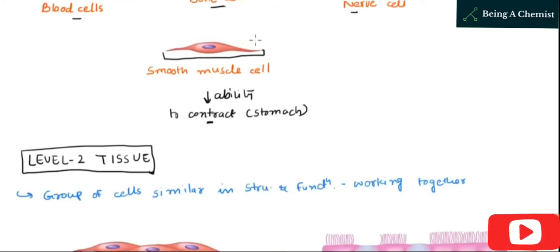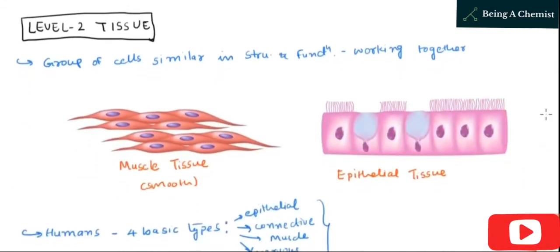So it is obvious that not only one cell can do this specific function, so we need many cells together, and that's how level 2, that is tissue, is formed. When these cells are put all together, this kind of muscle tissue forms smooth muscle tissue, as you can see. And when these cells combine and form a tissue, this tissue will contract, and with the contraction our stomach will also contract.